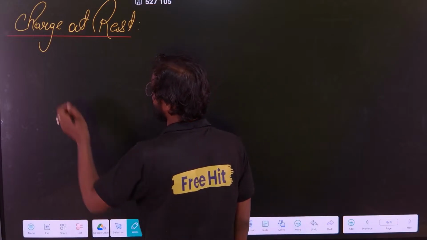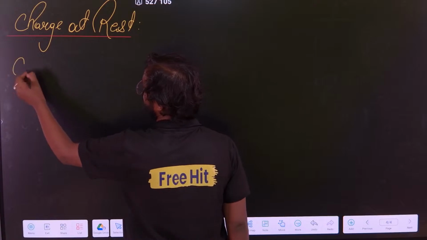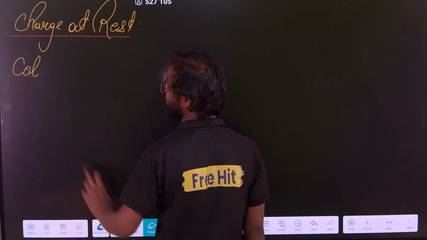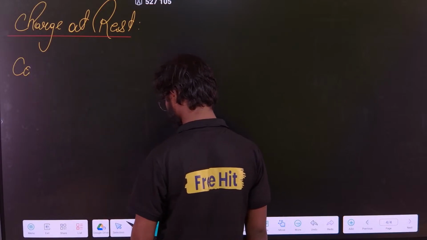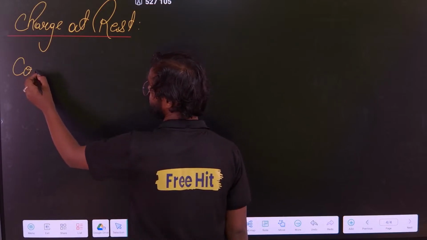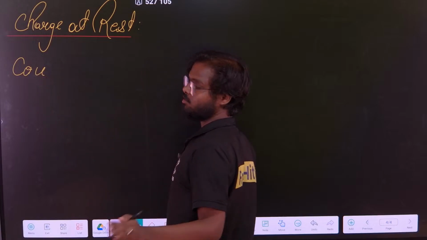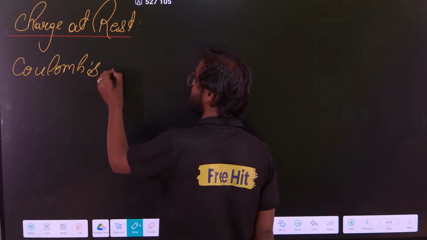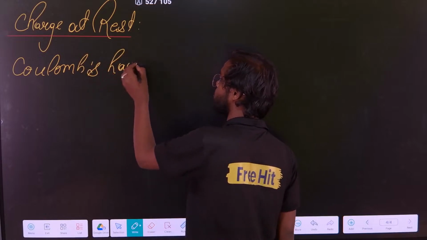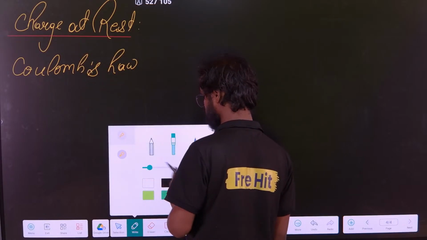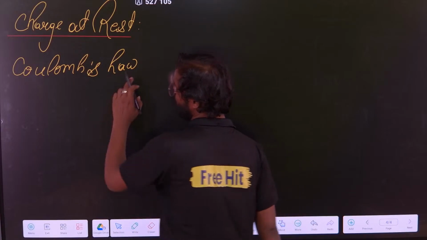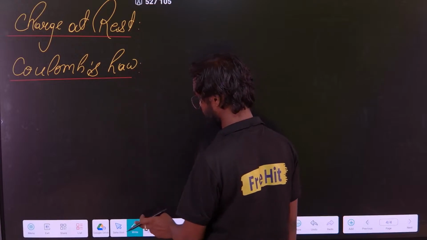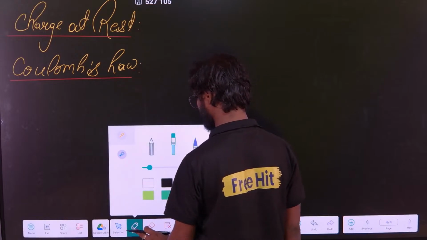Now let us start. The first thing that comes here is Coulomb's law. What is that? Coulomb's law is a very important law, and law means you have to just remember it and apply it. You can't change it. Most people are confused about how to use Coulomb's law, because it is a law. You have to simply follow what it is saying. Some people try to find how this law came about, what is the reason. We are not going to go inside this.